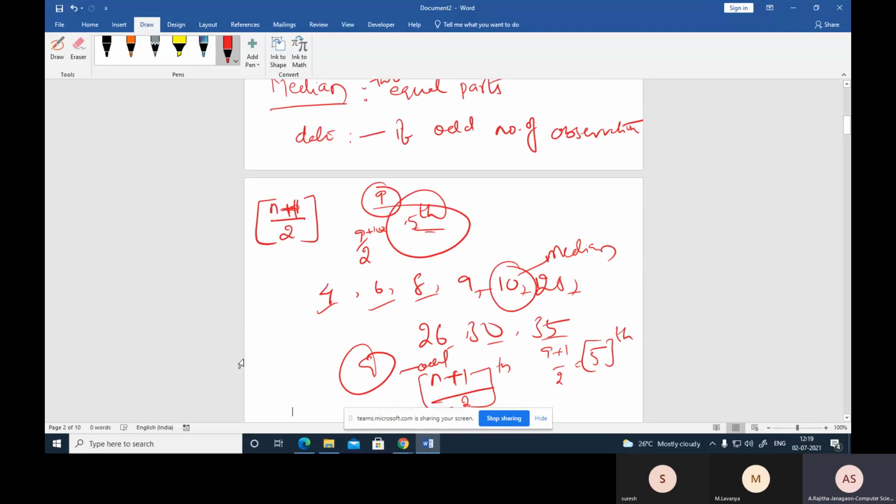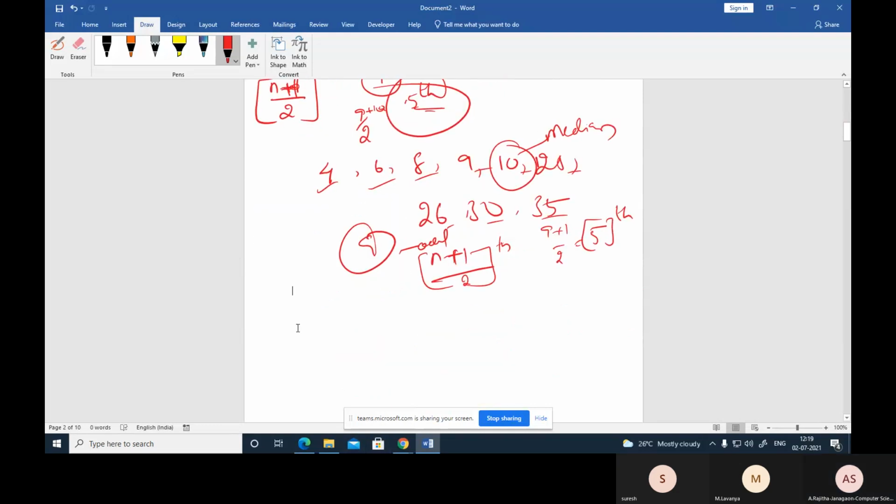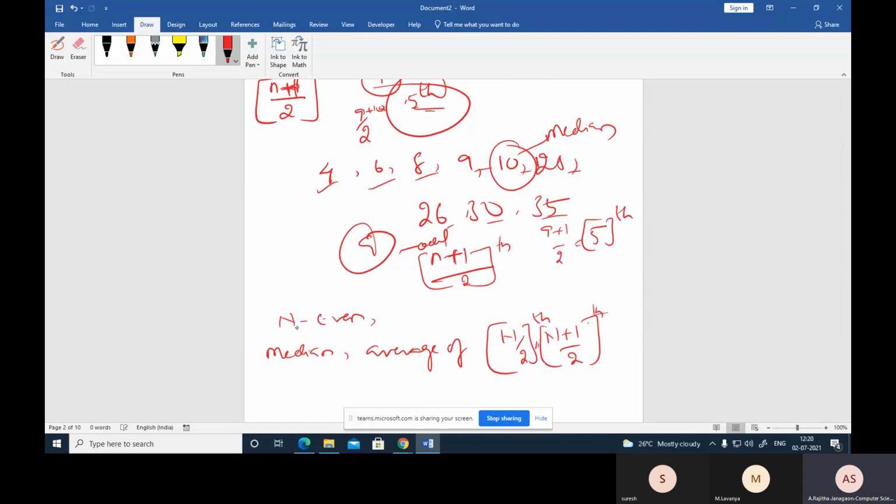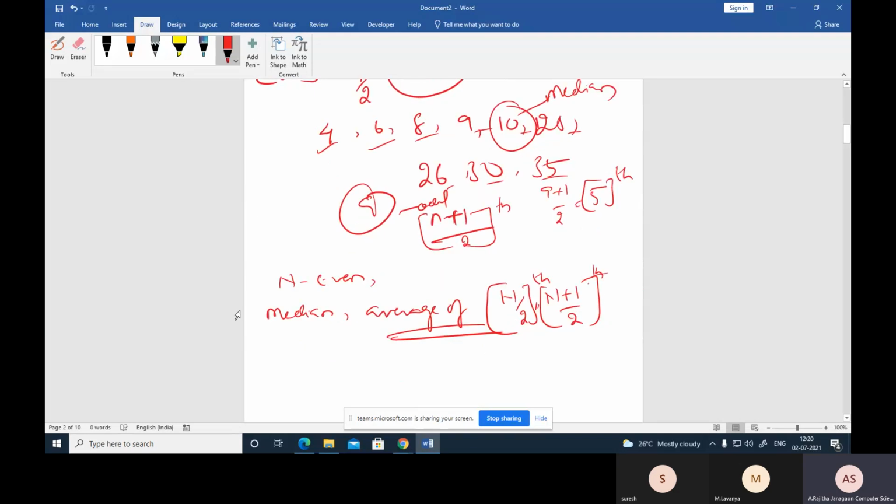If n is an even number, the median is the mean of the middle two values. That means the median is the average of the n by 2 th value and the (n by 2 plus 1) th value. The average of these two values is the median value.